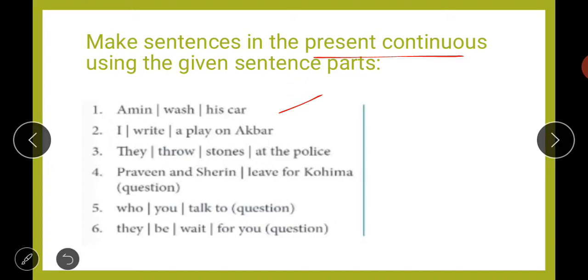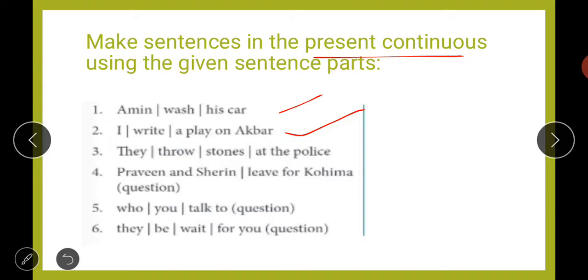Next is I write a play on Akbar. Again, along with I we will always use the helping verb am, and write is a verb here. So we will make it the ing form of verb, write plus ing, writing. So I am writing a play on Akbar will be the right answer here. I am writing a play on Akbar.